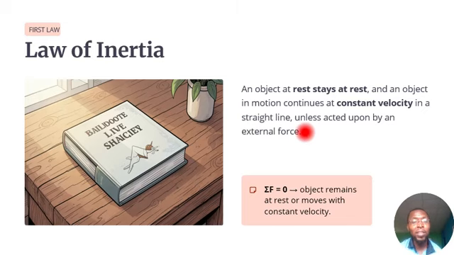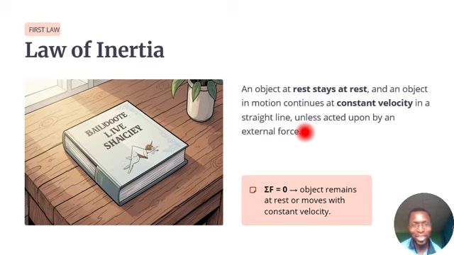So Sir Newton is stating in this law that an object will continue to remain in its position unless an external force acts on it, or an object will continue to move at the same speed or velocity unless an external force acts on it before it can change that velocity. Very simple and very clear.